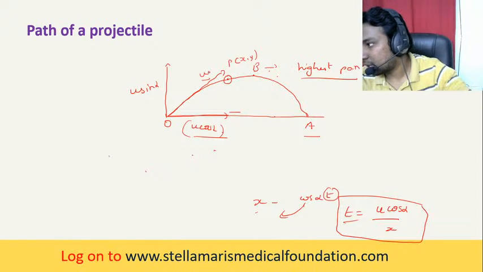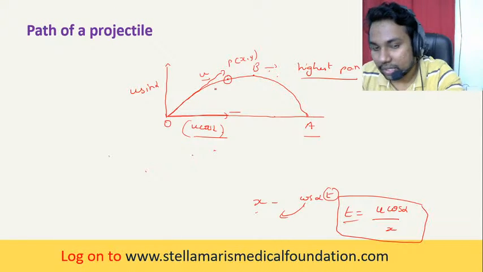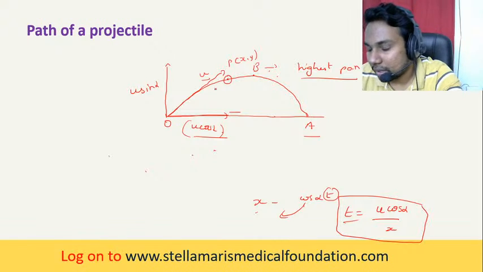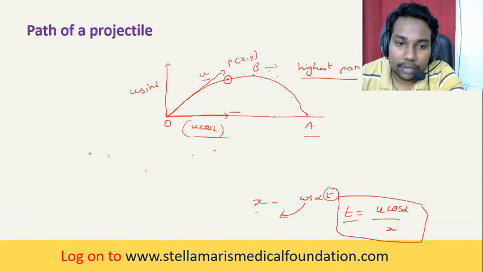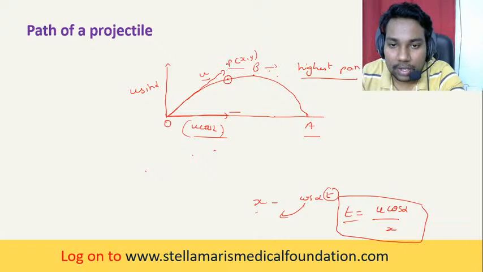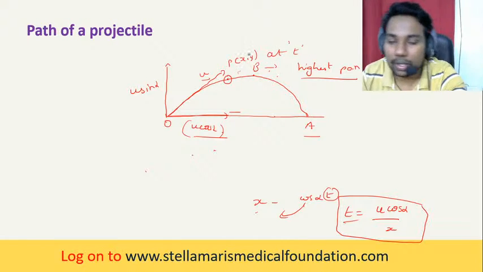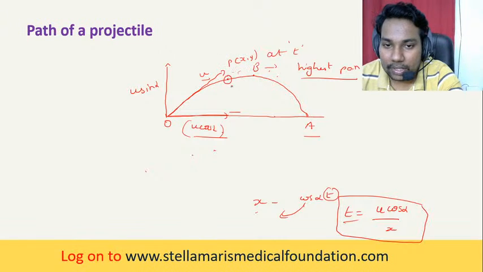I am explaining again, please listen. Like I said, we have seen in the definition, no? In the path of a projectile, if you want to find a position like p1, p2, you can do it with x and y. This is x and this is y, the horizontal distance and vertical distance. With respect to that you can find out the position. So this is the position of a particle at a time instant t. At a particular time the position of the particle in the projectile is this.